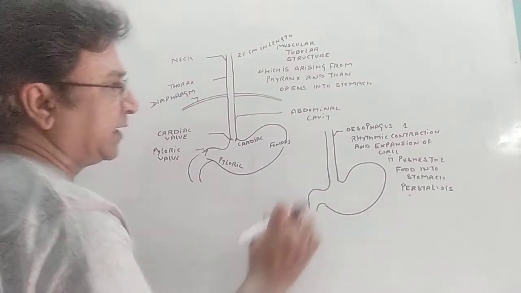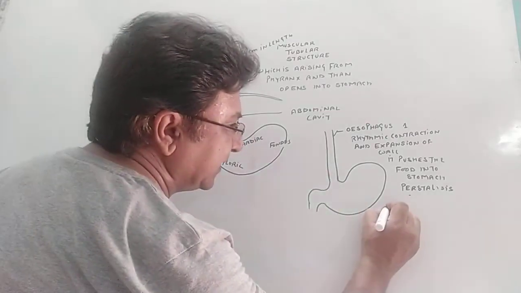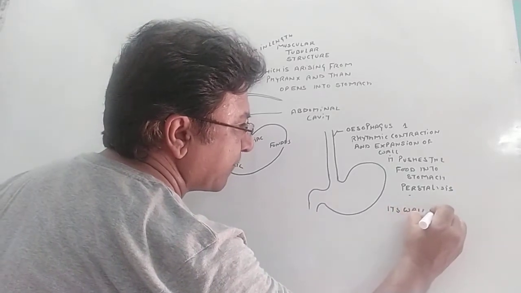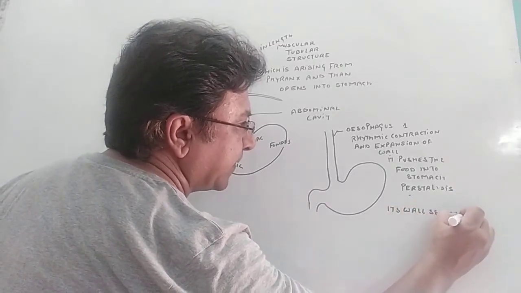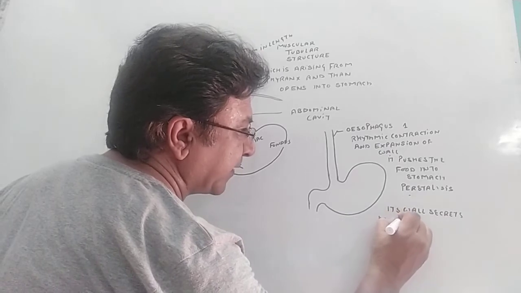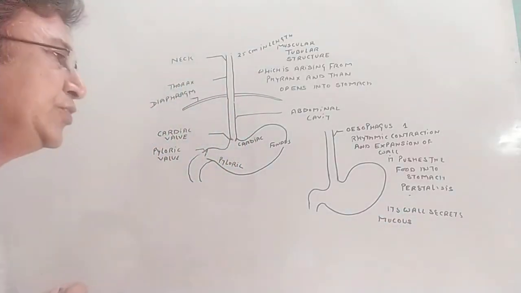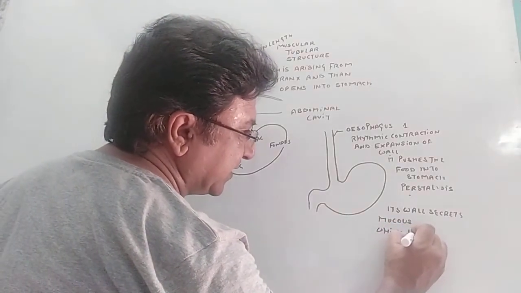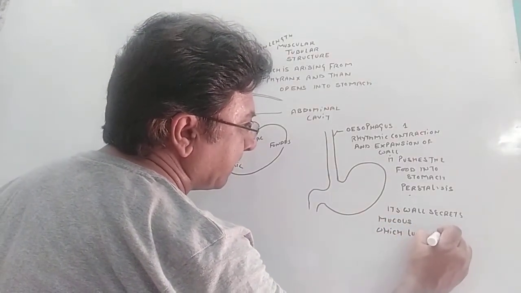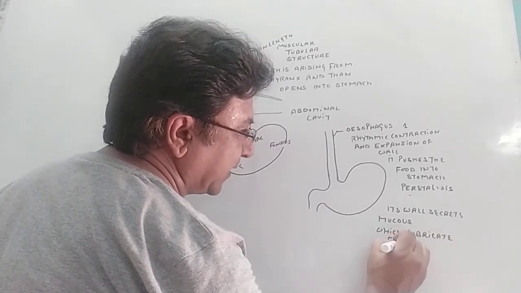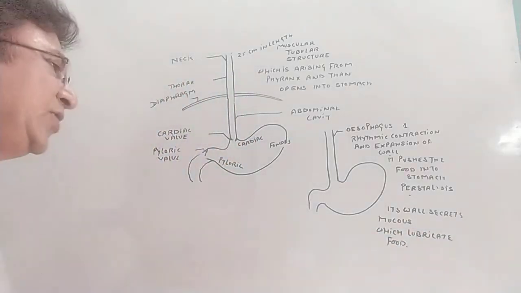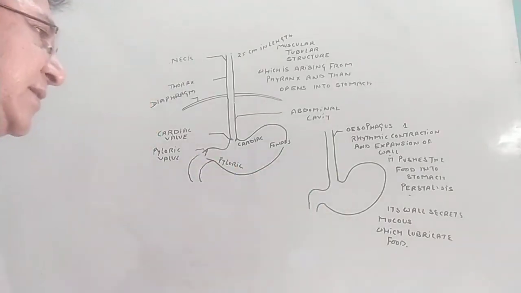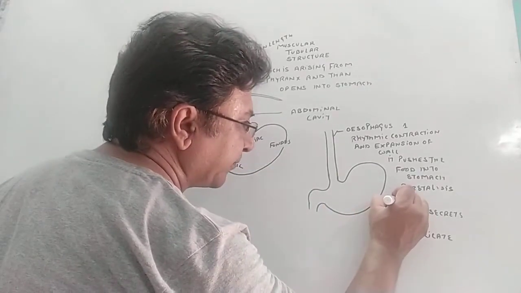Correct? Now, another function: its wall secretes mucus, which lubricates the food. By lubrication, the food can be pushed into the stomach very easily. This is the second function.